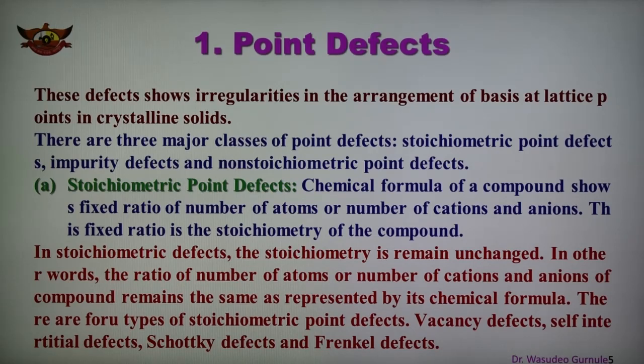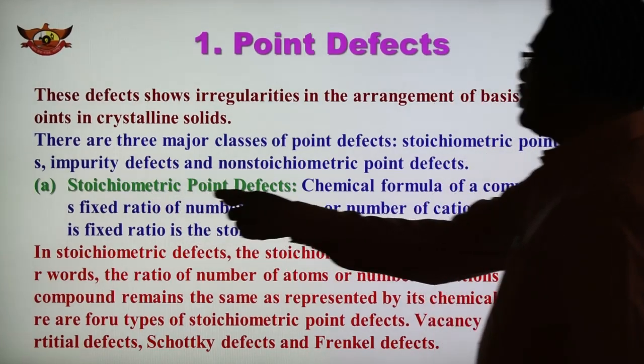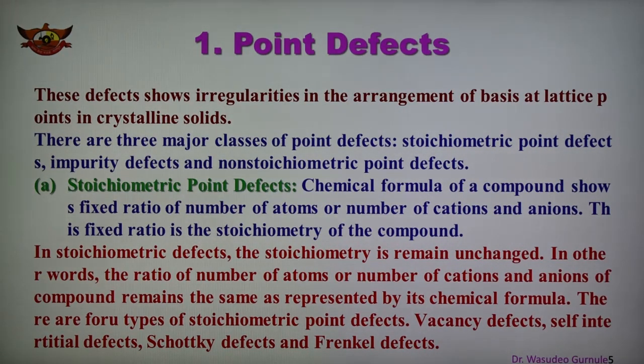The chemical formula of the compound shows a fixed ratio. The compound which has a fixed ratio of the number of atoms, or of cations to anions, is known as a stoichiometric compound. So first of all we should know what a stoichiometric compound is: one which contains equal numbers of positive and negative ions, or a fixed ratio of the number of atoms.